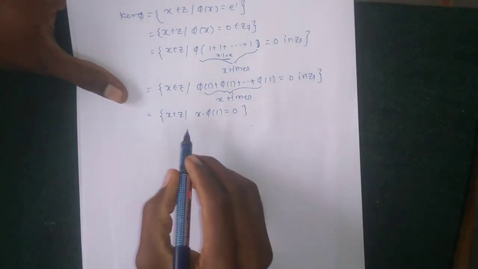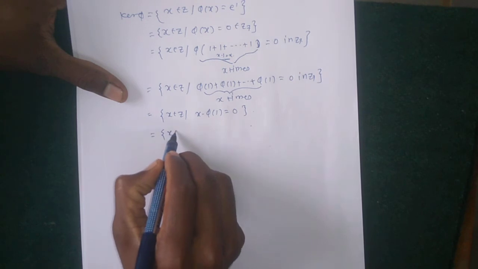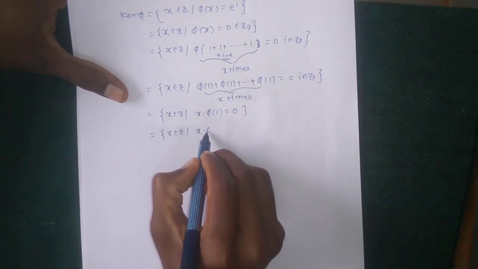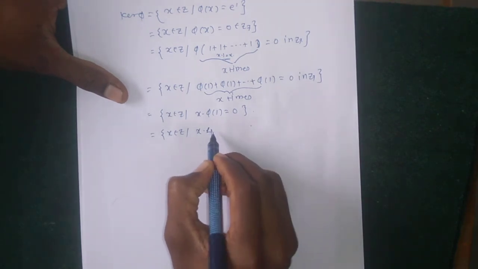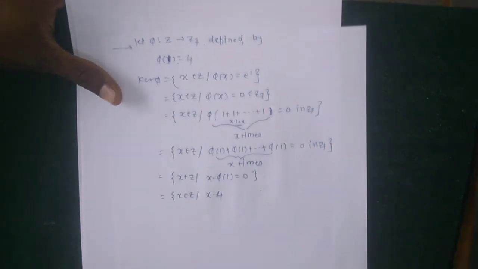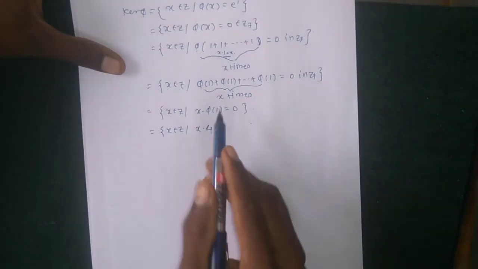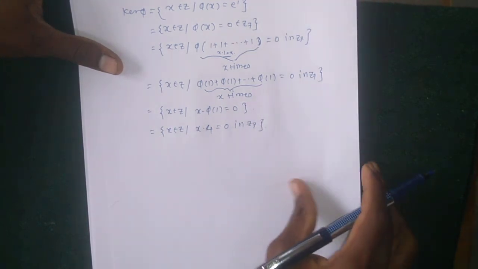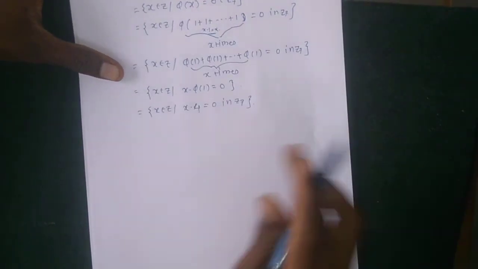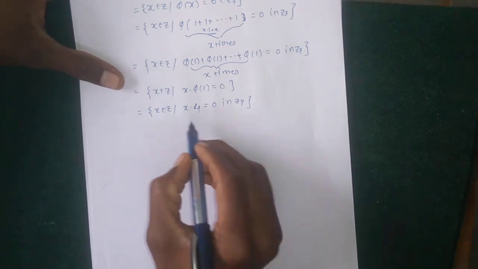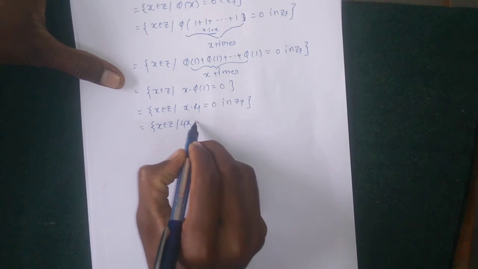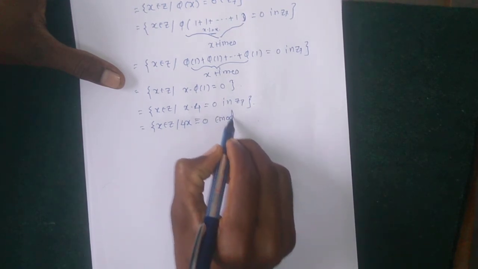So the kernel is the set of x belonging to Z such that phi of 1 is 4. Using this, x into 4 equals 0 in Z7, so this set has the form 4x is congruent to 0 modulo 7.